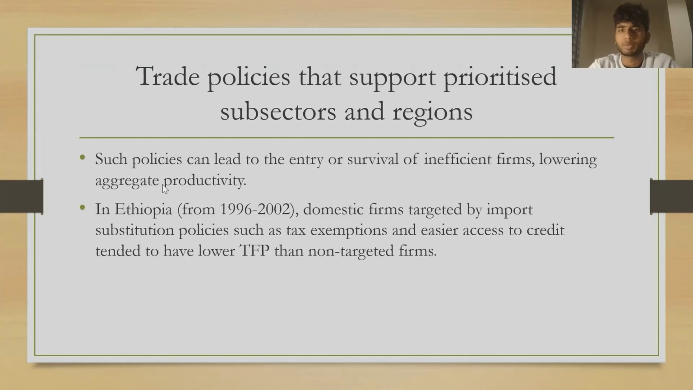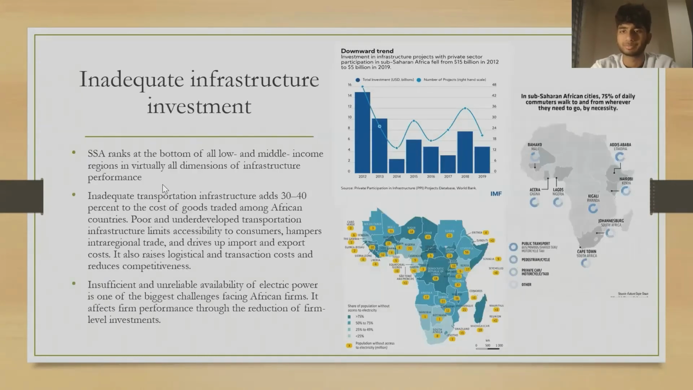Trade policies that support prioritized subsectors or regions can lead to the entry or survival of inefficient firms, thereby lowering aggregate productivity. For example, in Ethiopia, domestic firms targeted by import substitution policies tended to have lower TFP than non-targeted firms. Next, inadequate infrastructure investment.